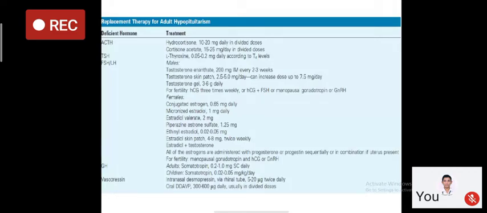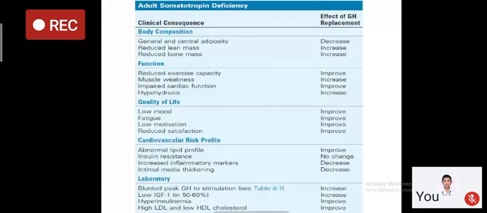hypogonadotropic hypogonadism. Now, for growth hormone deficiency, we have somatotropin, which is a recombinant growth hormone therapy. In children, we give it based on body weight, which is roughly, as you see here, 0.02 to 0.05 milligram per kg per day. But for adult growth hormone deficiency, there is a small, fixed dosage of around 0.1 milligram subcutaneously daily, in contrast to the weight-based regimen in children. For posterior pituitary deficiency, which we are going to discuss in detail probably next class, we have desmopressin available, which can be given through the nasal route to take care of increased urine production in the face of vasopressin deficiency.